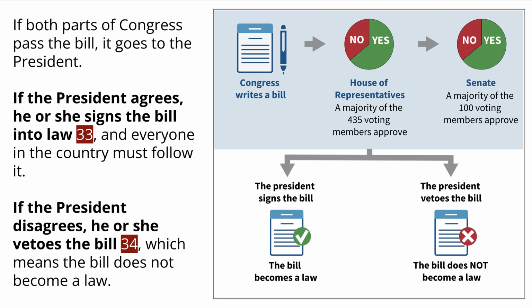If both parts of Congress pass the bill, it goes to the President. If the President agrees, he or she signs the bill into law, and everyone in the country must follow it. If the President disagrees, he or she vetoes the bill, which means the bill does not become a law.